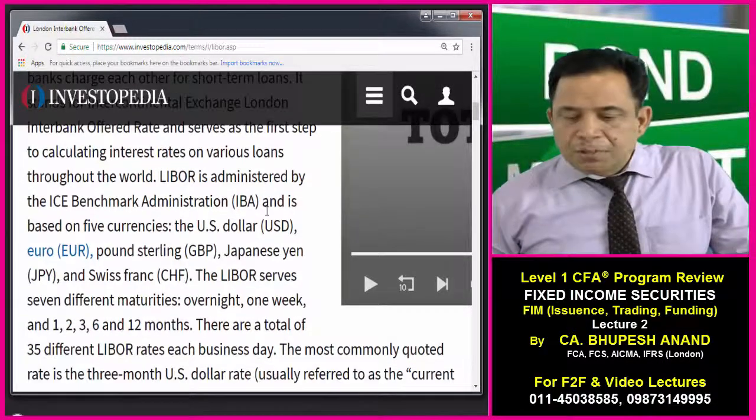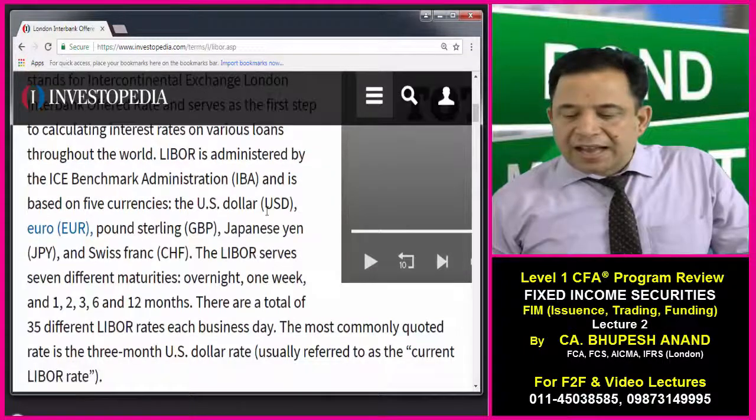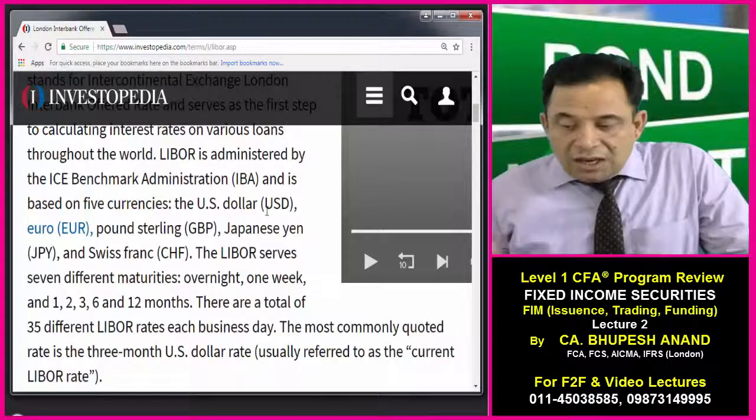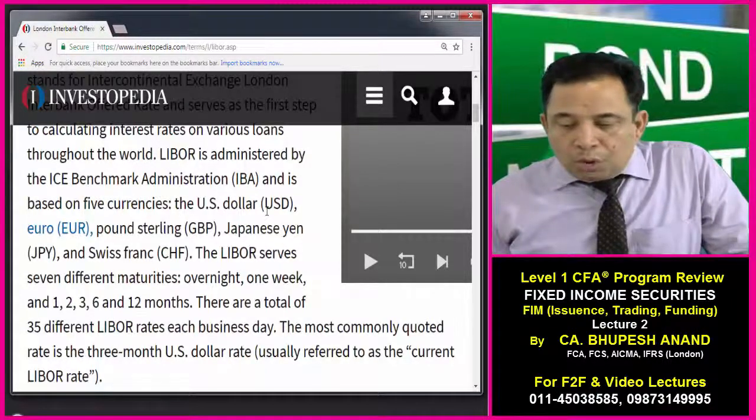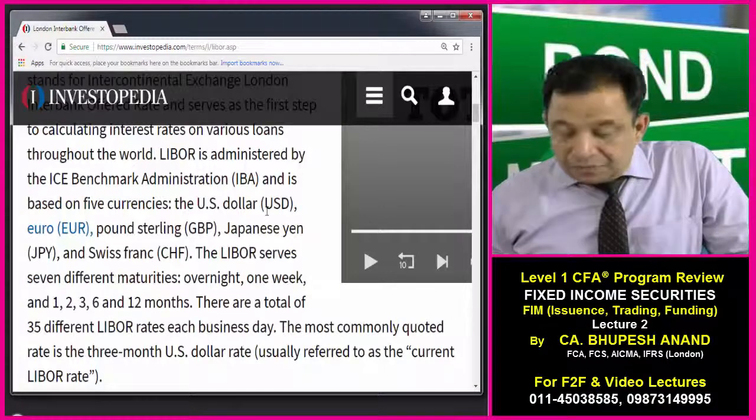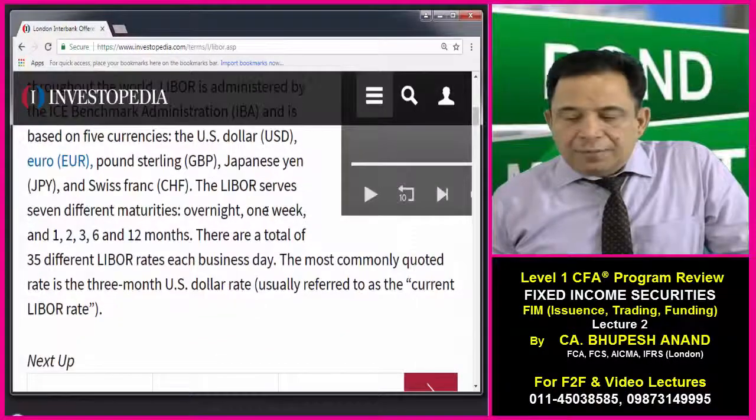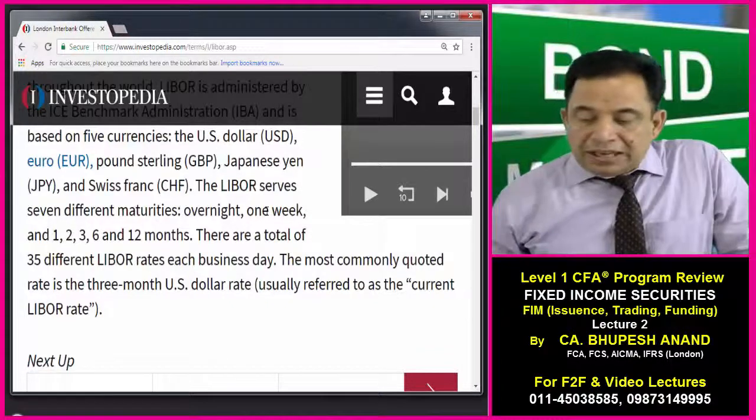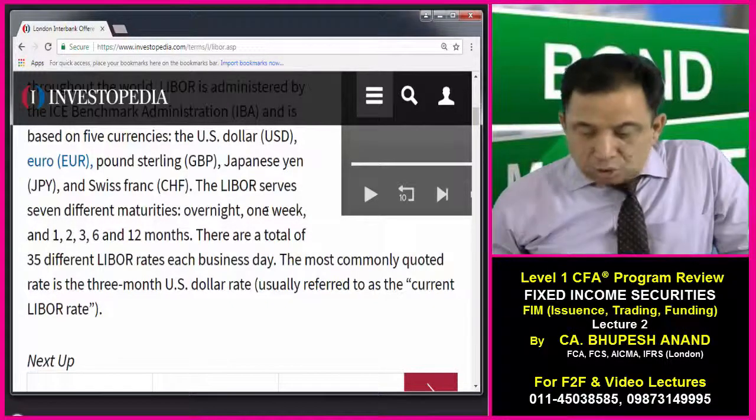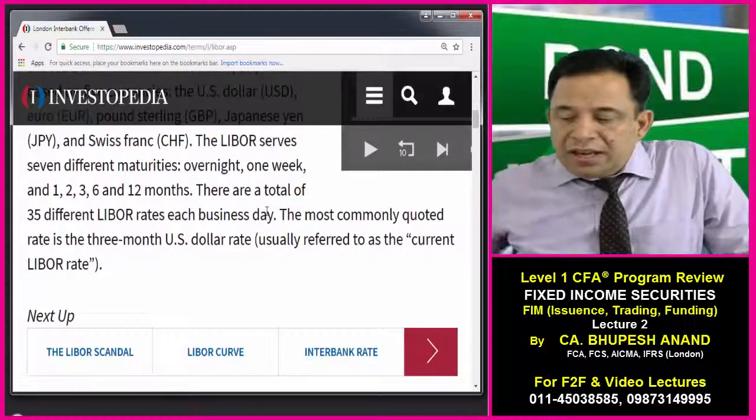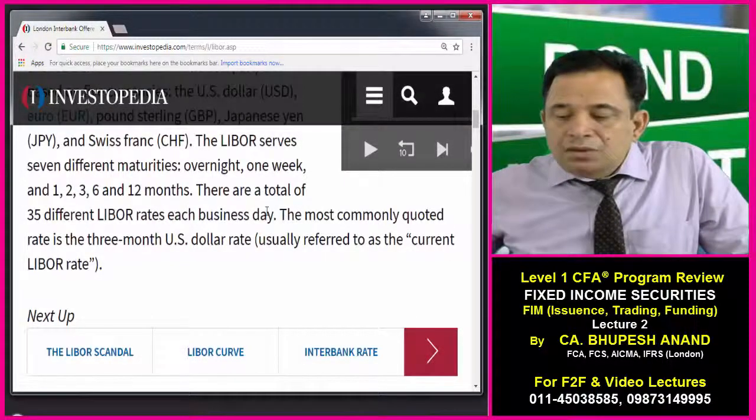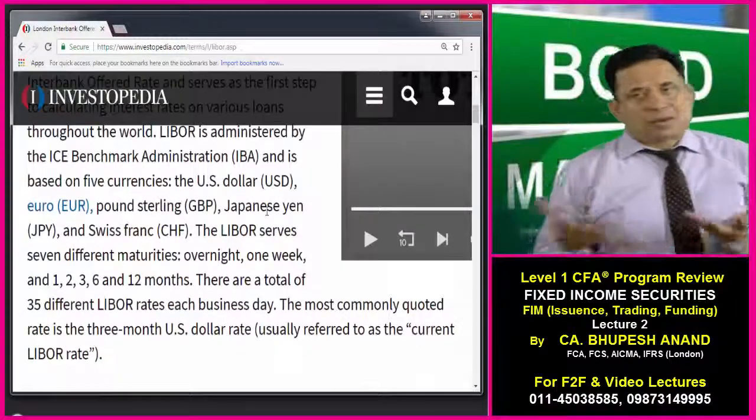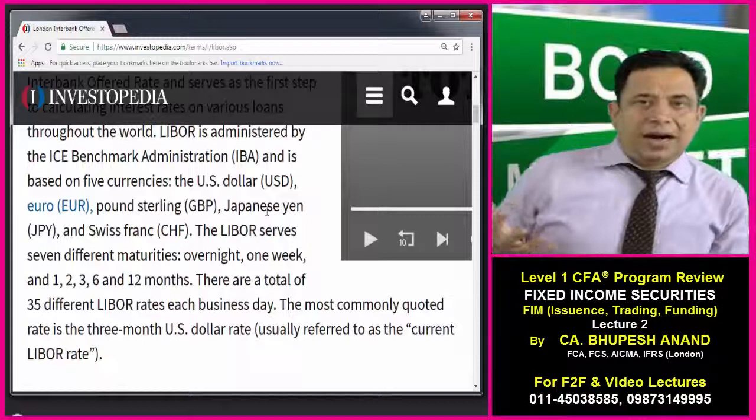LIBOR is administered by ICE Benchmark Administration, and it is based on 5 currencies, which I have just told you: US dollar, euro, pound sterling, Japanese yen, and Swiss franc. LIBOR serves several different maturities: overnight, 1 week, 1 to 12 months, maximum up to 12 months. There are a total of 35 different LIBOR rates each business day. The most commonly quoted rate is the 3 month US dollar rate. So I have told you the meaning of LIBOR and how we can use it.